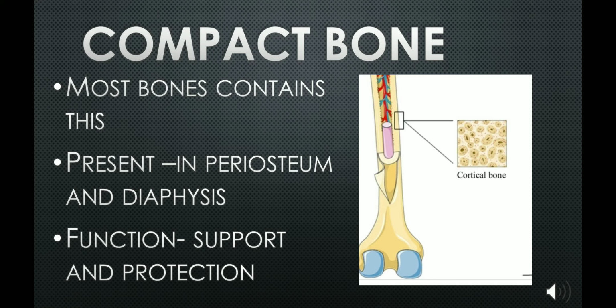In the figure you can see the marking, cortical bone. When you take a long bone, the compact bone is usually seen in the periosteum and the diaphysis. In the figure you can see the diaphysis, and this is where the compact bone is distributed. The function of the compact bone is support and protection. These bones are denser and stronger.